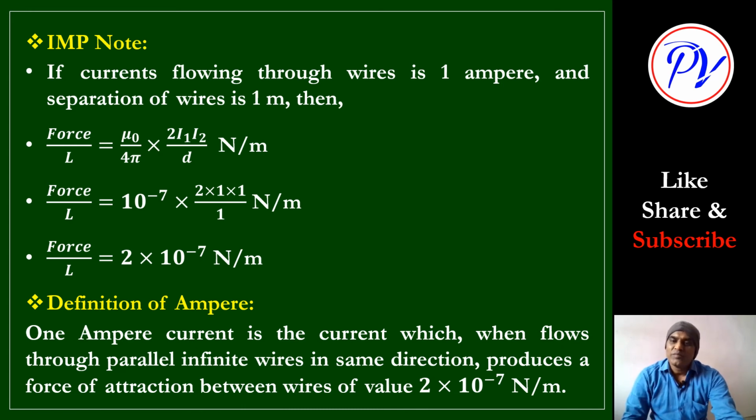You can say 1 ampere is the current which, when it flows through infinite parallel wires in the same direction, kept at a distance of 1 meter, produces a force of attraction between them of 2 into 10 to the minus 7 Newton per meter. Clear? In boards they may ask what is 1 ampere current for 1 mark. In NEET and JEE they may not ask directly, but sometimes they make some complicated questions based on this concept.